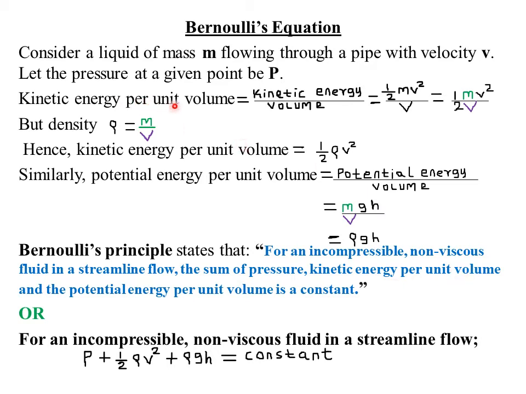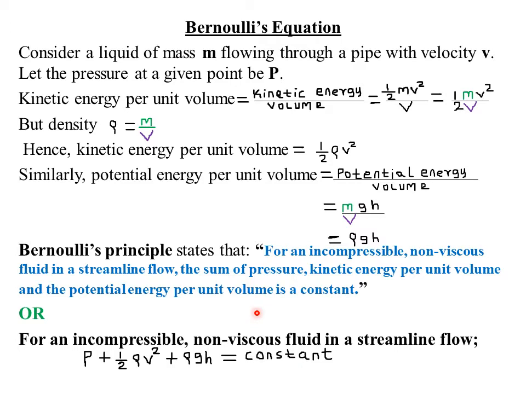Remember, kinetic energy per unit volume, we found its equation as a half rho v squared. So plus kinetic energy per unit volume, and the potential energy per unit volume. Remember, potential energy per unit volume from above we derived as rho g h. So plus rho g h is equal to a constant.